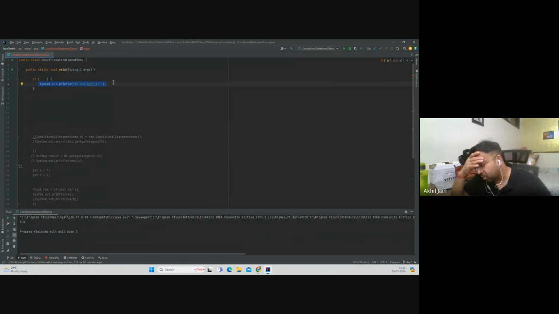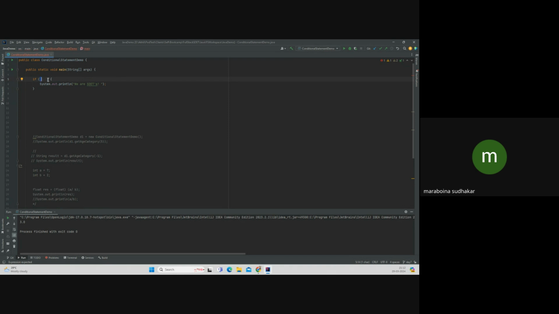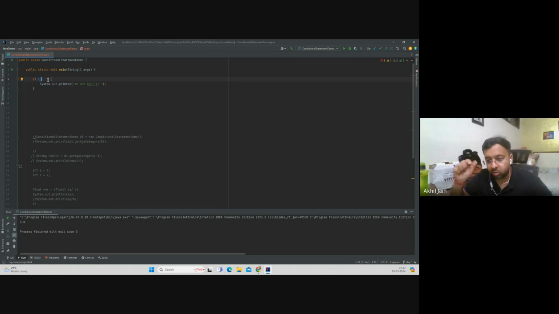I always want to print this line only, right? So what should I provide here, what kind of output should I get from this condition here? First, tell me that part. True, right? You're right. It should be a Boolean output, and it should be true. Only then this value over here would be printed.